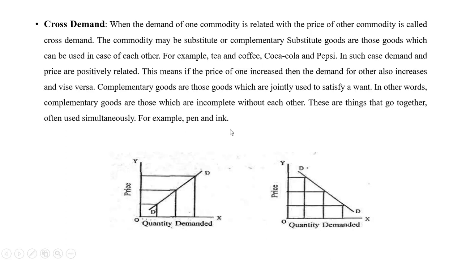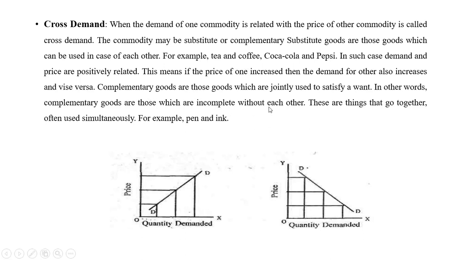Another example of complementary goods can be car and petrol. If you are having a car and you don't have petrol in it, will the car run? It will not run, right? So if you have a car, you need to have petrol. So if you are having petrol in the car, then only the car can run, right? So this is complementary goods. You are having a car and you need to have petrol to run that car. Without that, the goods cannot be used. So that is known as complementary goods.